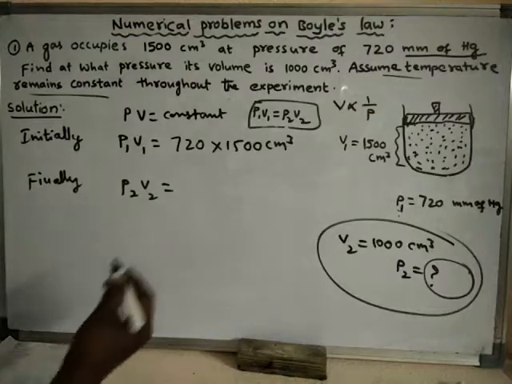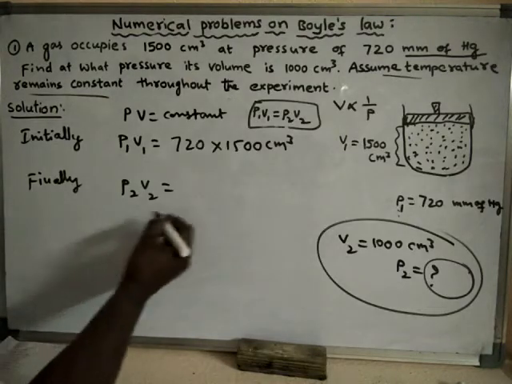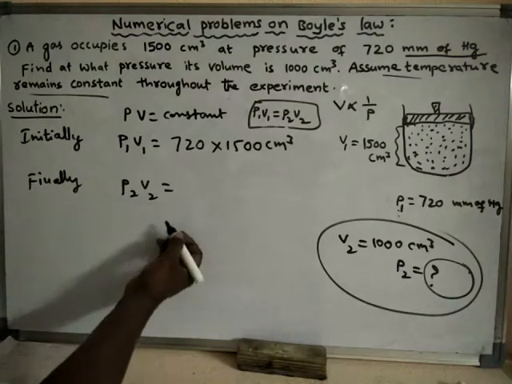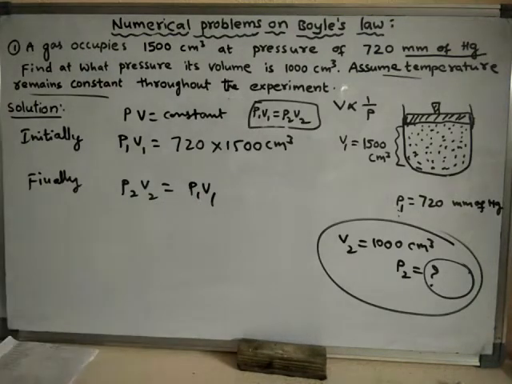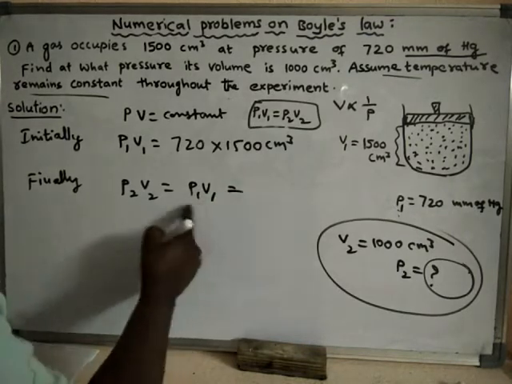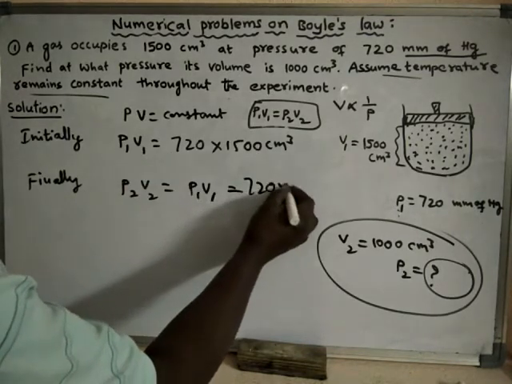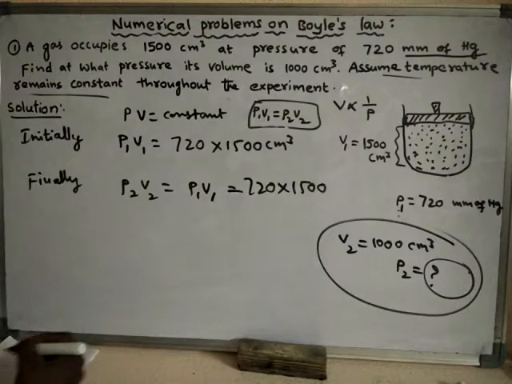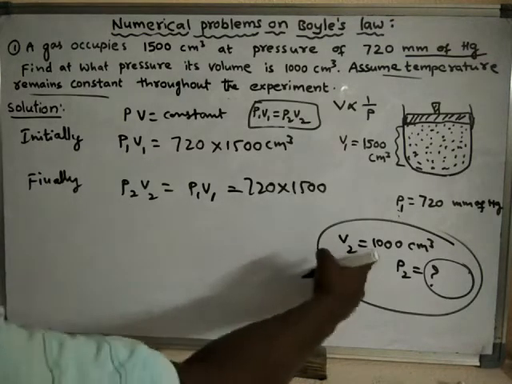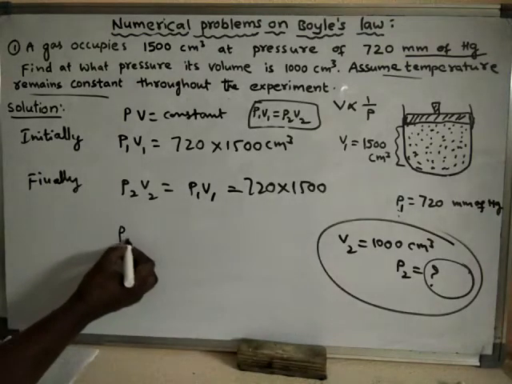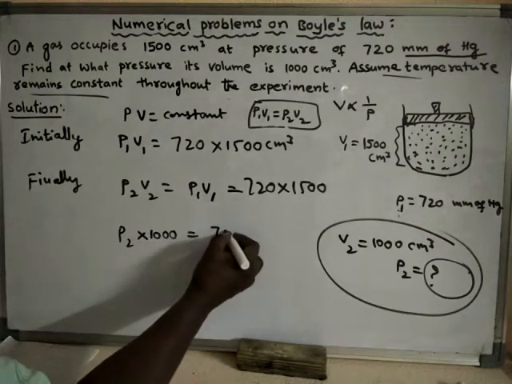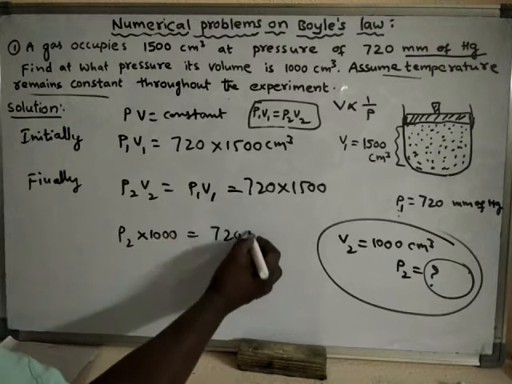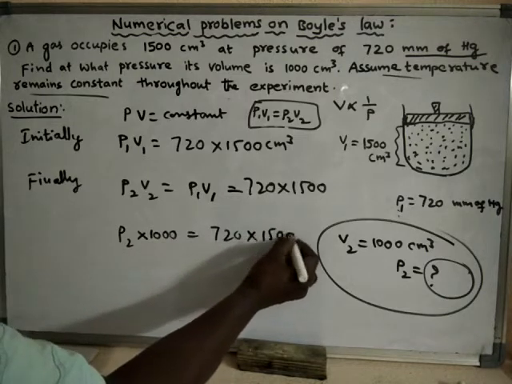Okay, so this is Boyle's law. P2 V2 should always be equal to P1 V1 only. Okay, so that means how much? P1 V1 is equal to 720 into 1500. So V2 we already know, 1000. So P2 into 1000 is equal to 720 into 1500.